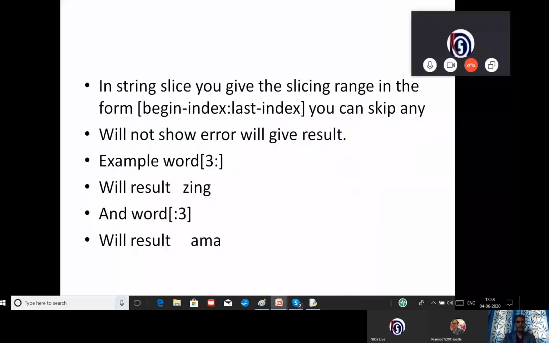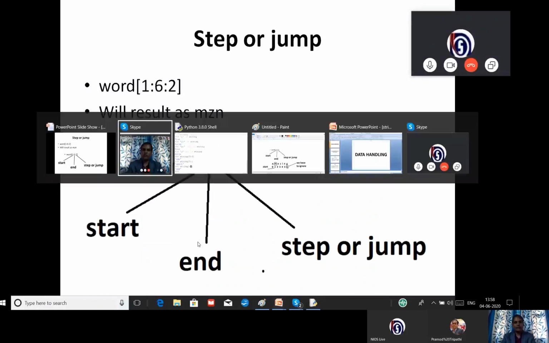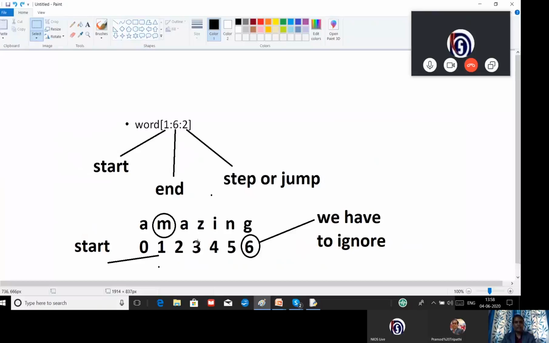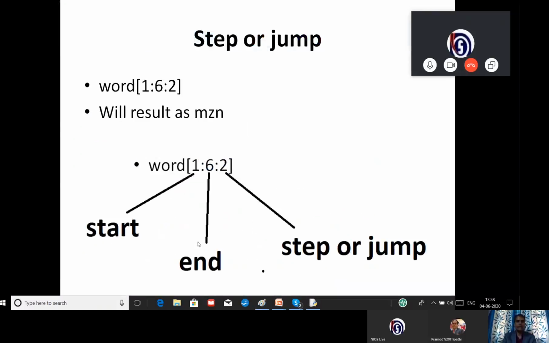So in this example, you can see I have given 3 and then a colon. I am getting this result ZING. Again, I have given 3 after the colon, with no value before it. I am getting AMA. So just now, in this image, we saw these values. We can use the jump statement whenever we want to jump from one value to another, or more than one value, more than two values. Then we can use the step. So this is 2. Are you able to see this 2? This is the step, or jump number.